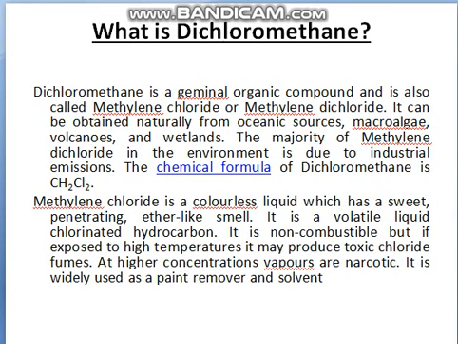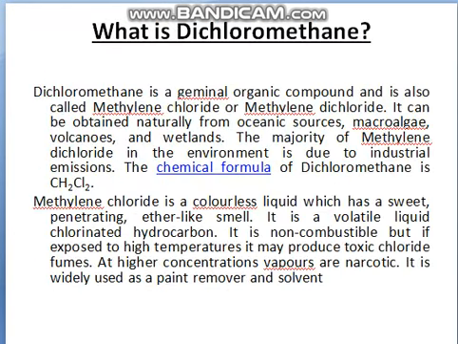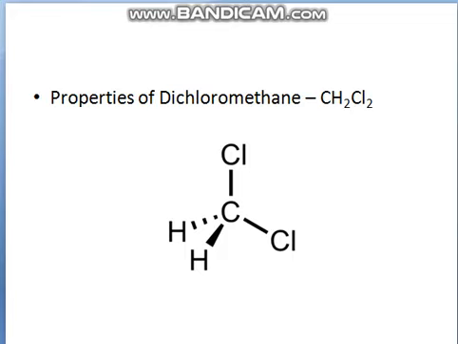Dichloromethane is a colorless liquid which has a sweet, penetrating, ether-like smell. It is a volatile liquid, a chlorinated hydrocarbon. It is non-combustible, but if exposed to high temperature, it may produce toxic chloride fumes. At high concentration, vapors are narcotic. It is widely used as a paint remover and solvent. So this is the formula and the structure given in the slide.